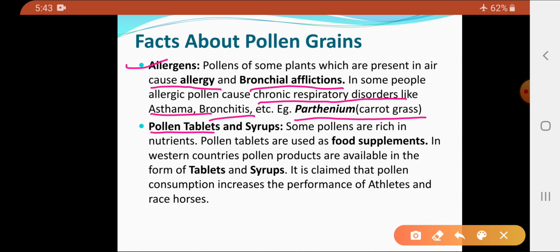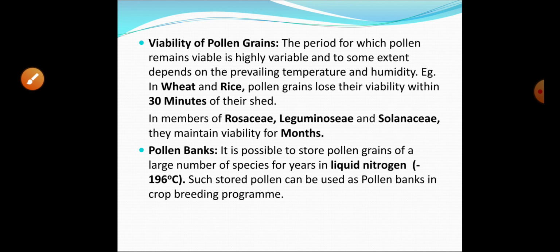Now, there are some pollens which are edible. Pollen grains are rich in nutrients. Now these pollens are available in tablets, and these tablets can be used as food supplements. Western countries have pollen products available in the form of tablets and syrups. It is claimed that the consumption of pollen tablets can increase the performance of athletes, as well as the performance of race horses.